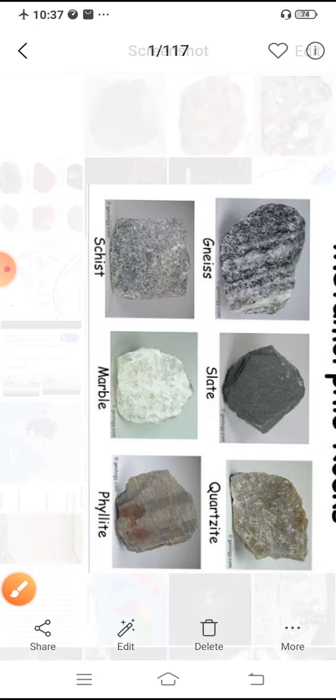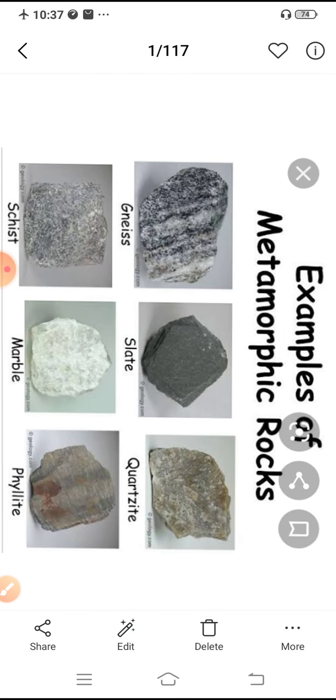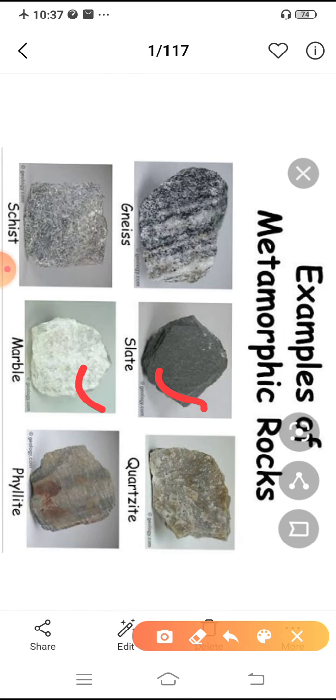Slate is a very familiar one, I think. Slate, then marble. You may also have heard about marble, which we use to make our floors. While constructing our houses and buildings, we use marble for flooring. And slate, I think you also used in KG classes or nursery classes. Yes, that is a type of metamorphic rock.